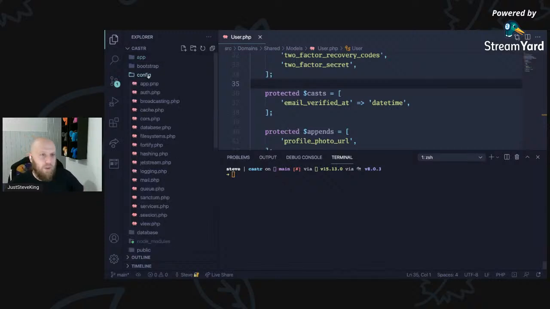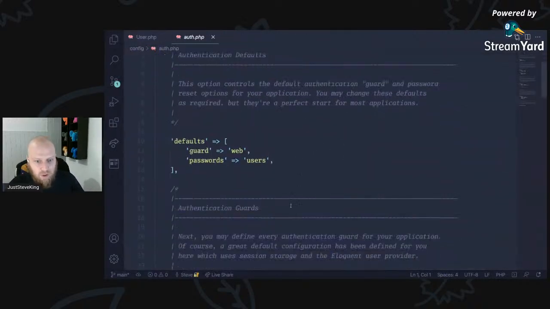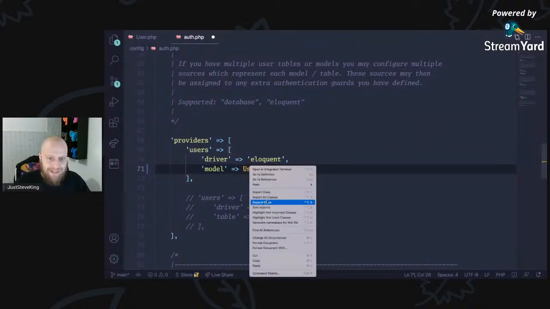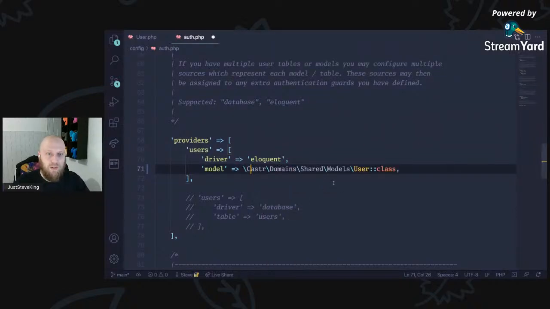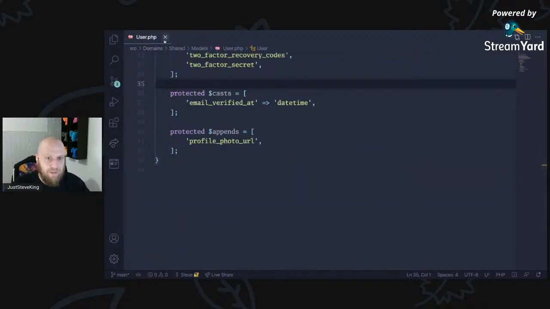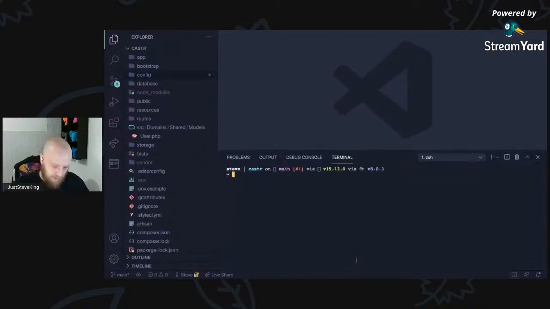So this is where we need to come to our config and our auth. If we come to config and auth, if we scroll down, what you'll see is we've got this user here. So what we need to do is we just need to expand that. Caster domain shared models user. That's what we want to use. So we've done that. That's all fine. So now we can come over to here and we can commit that.